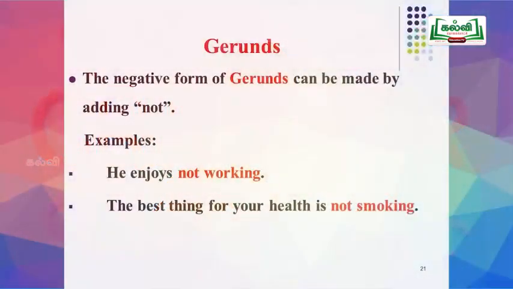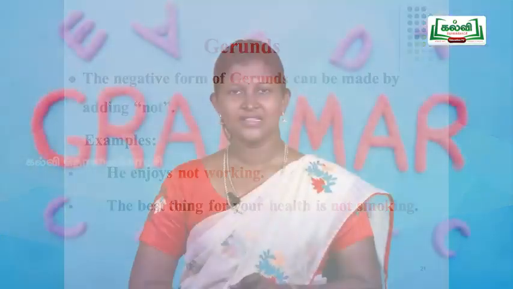Examples, he enjoys not working. The next example, the best thing for your health is not smoking. Here, in these two sentences, the negative form of gerund comes. That is, not working and not smoking. Shall we go to the next point?